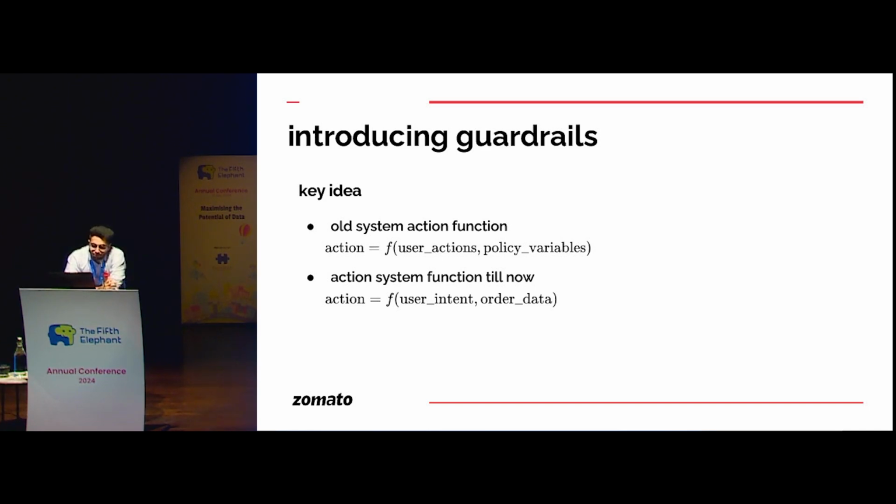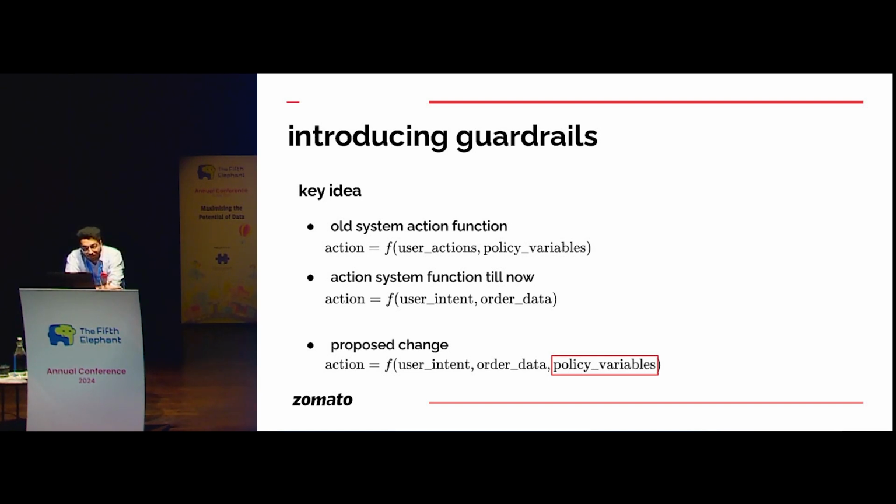I want to capture user intent while keeping in mind some policy variables as well. I do not want to be a fool. So what is the proposed change here? We introduce guardrails by adding another verification layer on top of the decision system that we discussed earlier. That also captures some policy variables along with user intent and order data, correct? Let's go through an example to understand this better.